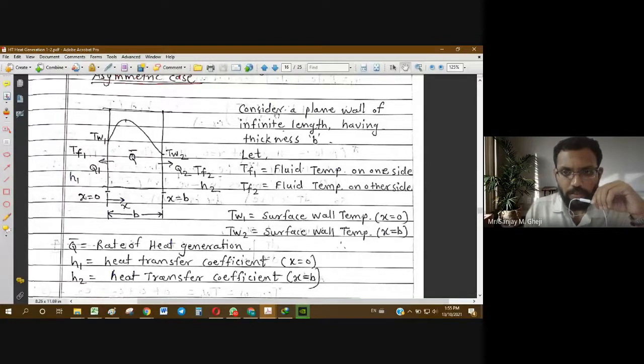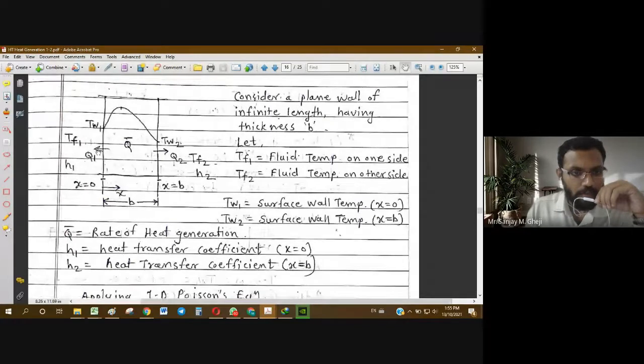So consider a plane wall of infinite length and having thickness b. Let TF1 be the fluid temperature on one side, that is the left side, and TF2 the fluid temperature on the other side, that is the right-hand side. Now we are treating this left face as the origin, so x equals 0.